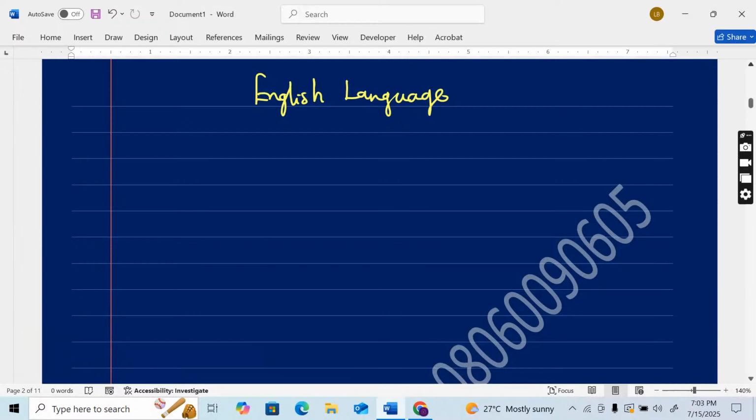Amazing. Now let's move on to English language. We want to learn articles a, an, and the. We just want to correct ourselves in some silly mistakes we've been making. Somebody will say, oh, it's too simple, Mrs. Grace.